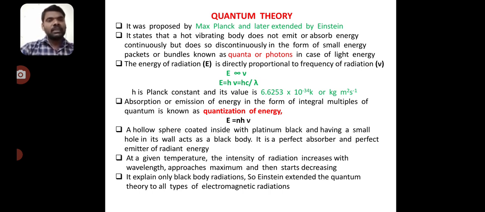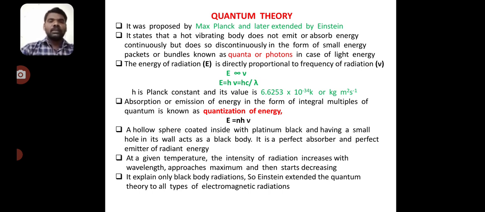In the case of light energy, the energy of radiation, that is E, is directly proportional to the frequency of radiation nu, that is E ∝ ν. The energy is given by E = hν, that is hc/λ, where h is the Planck constant and the value is 6.6253 × 10^-34 kg m² s^-1. The absorption or emission of energy in the form of integral multiples of quanta is known as the quantization of energy, that is E = nhν.